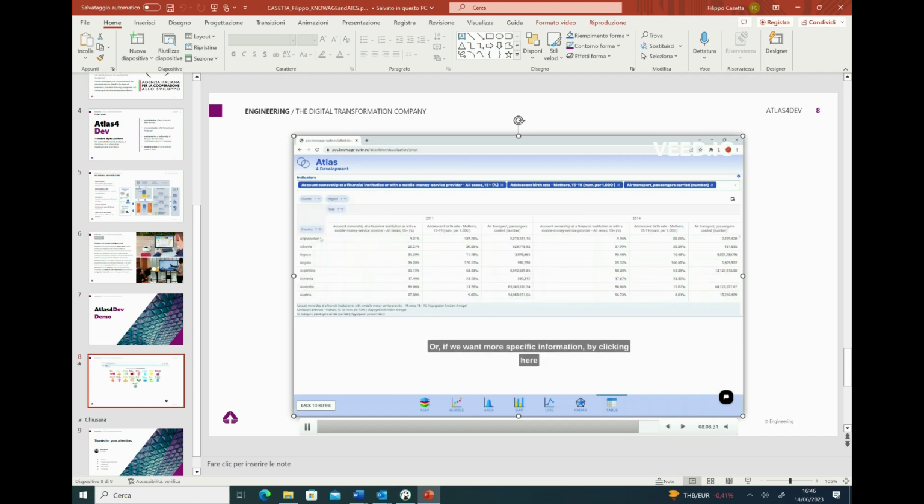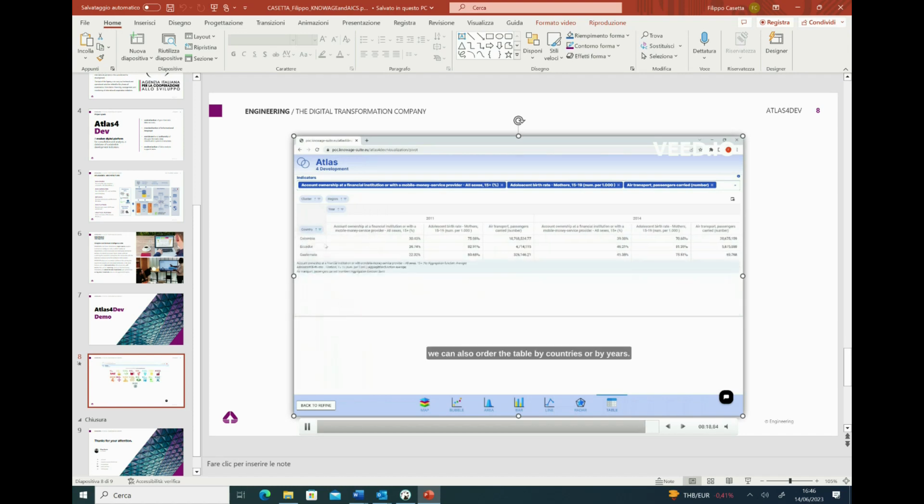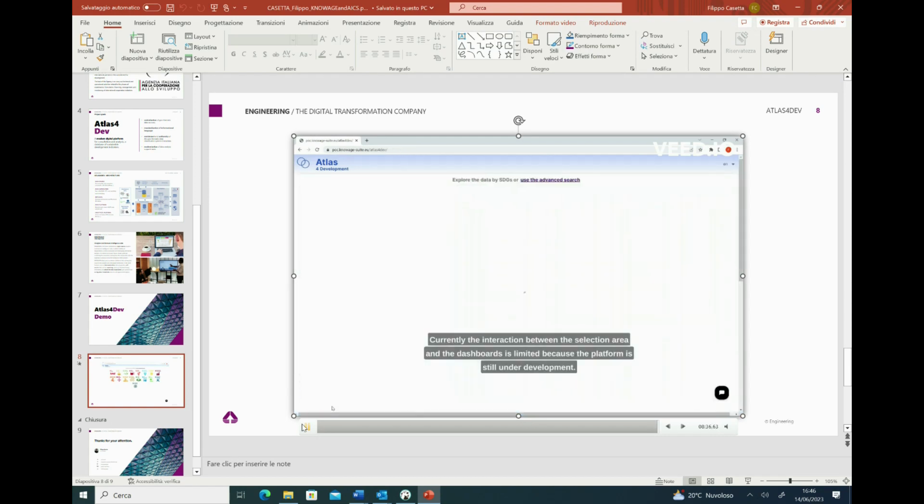But also, if we want more specific information, there will be the possibility to have the data only for a group of countries that the user can select from this interface. And we also have the possibility to order the table by year or by country. And it's important to remember that today we can see all the countries in this table, but in the future there will be only the countries that we have previously selected in the previous interface.